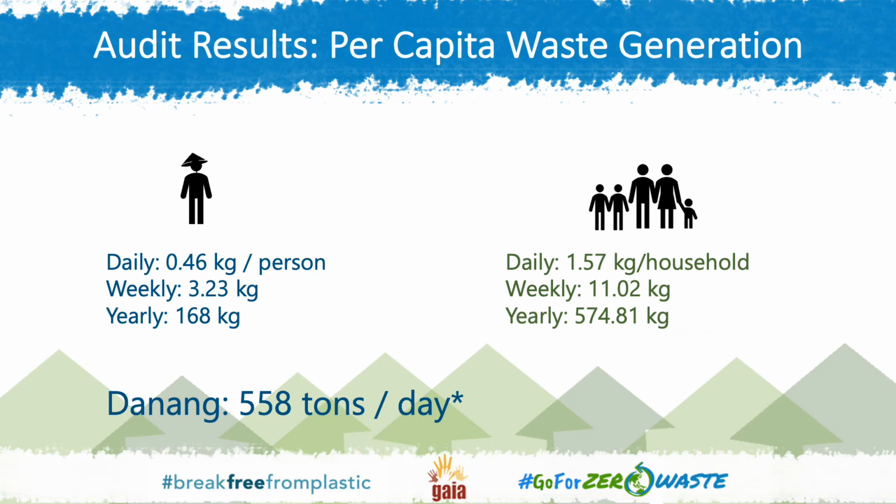From that data you can also generate estimates for households. On the right side, we just multiply it with the average household size in this city, and below you have the estimated household waste generation, which is 558 tons per day.